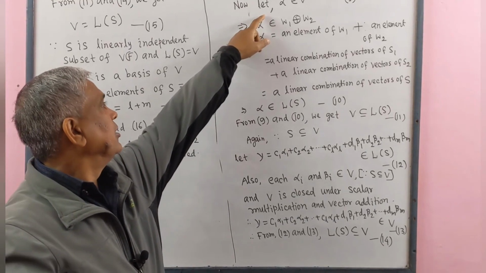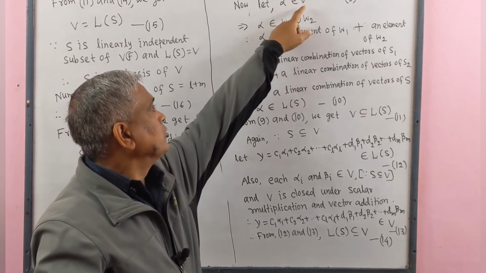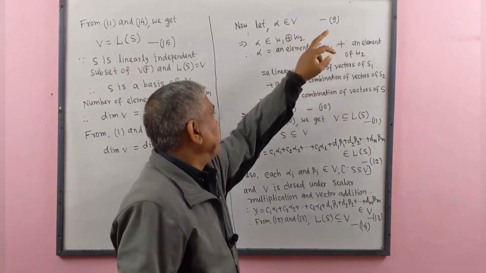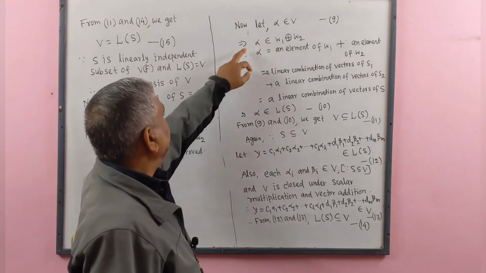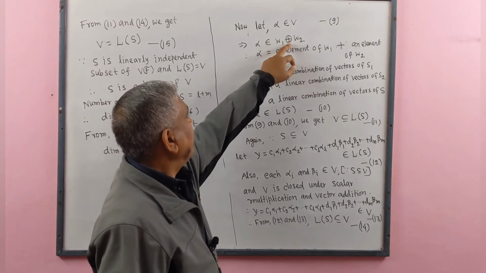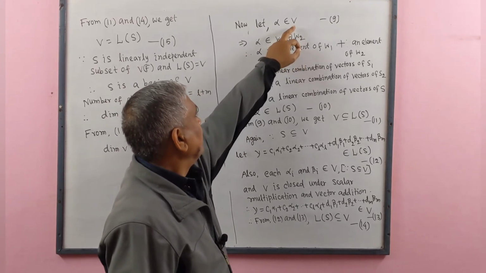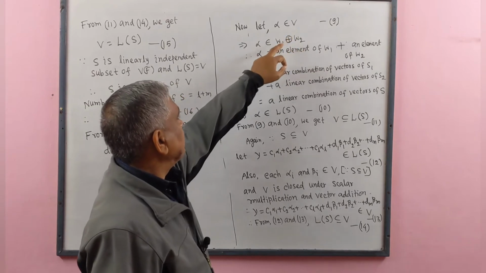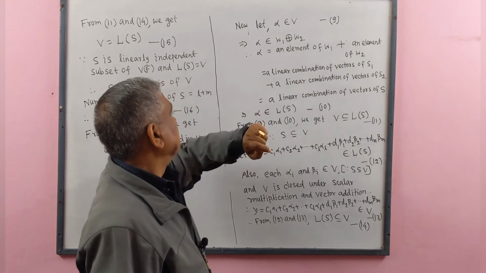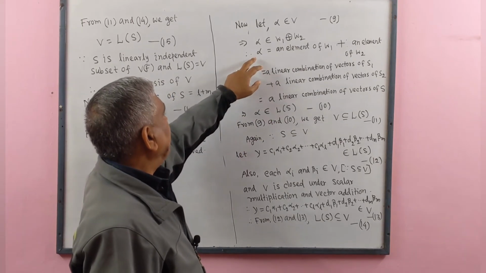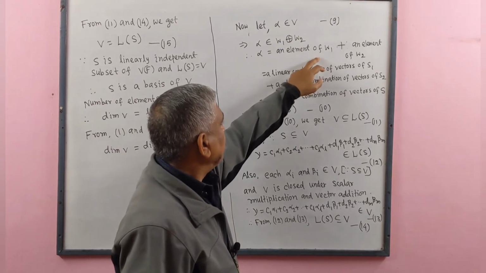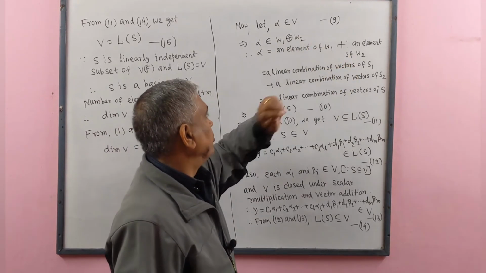Now let alpha belongs to V, vector space. Let this be number 9. Implies that alpha belongs to W1 direct sum W2, since V vector space is the direct sum of subspaces W1 and W2. Therefore, alpha equal to an element of W1 plus an element of W2.